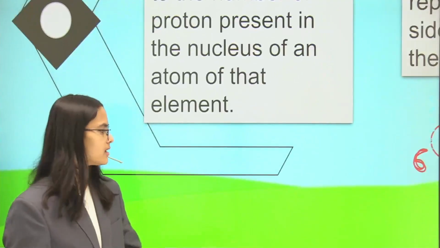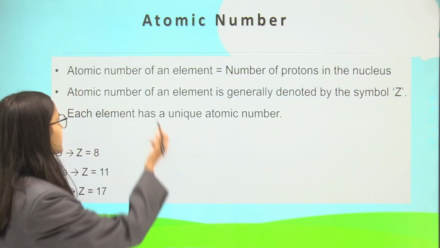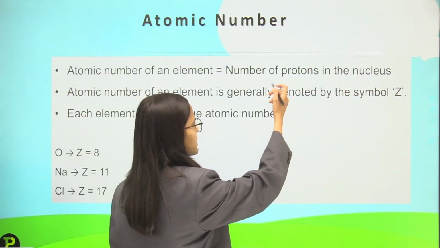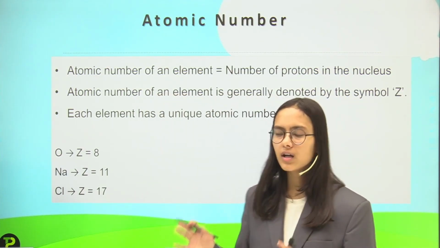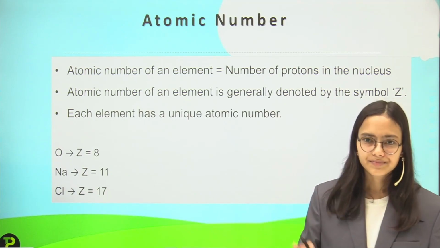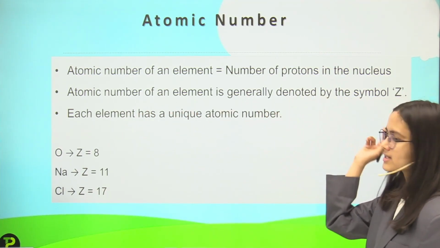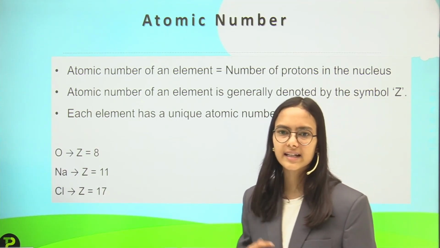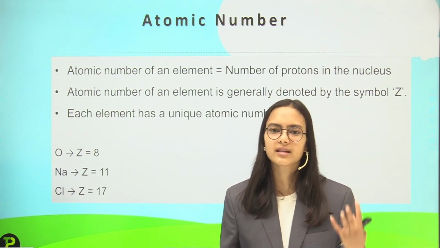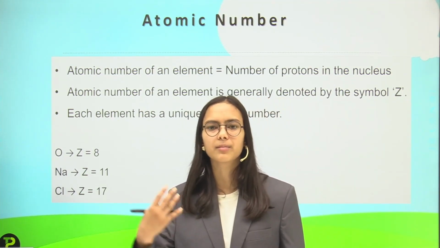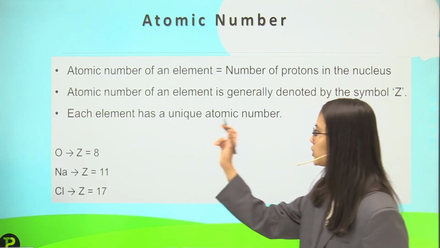Carbon has the symbol C. Then we have the next slide: atomic number of an element is equal to the number of protons in the nucleus. Atomic number of an element is generally denoted by the symbol Z. So for representing atomic numbers, we have the capital letter Z. If I say the atomic number of carbon, Z is equal to 6 for carbon.